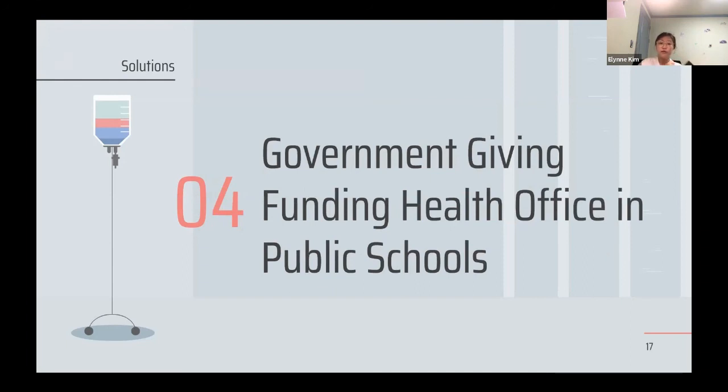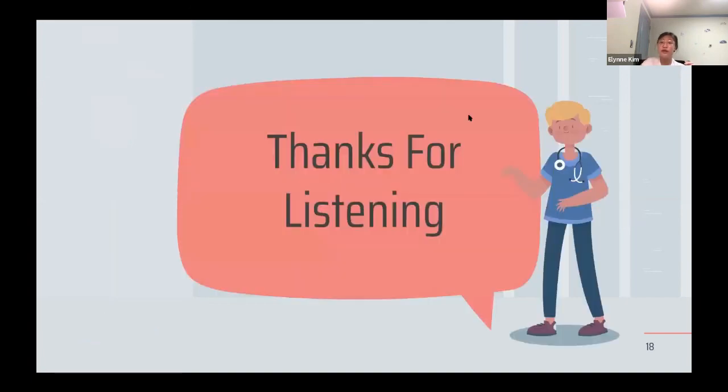Fourthly, the government giving funding to health offices in public schools. In public schools, mainly people in the middle class and the lower class go, which means the health office is most likely going to be accessible to these lower class people. In the current status quo, these health offices are somewhat developed, but I think they can be much more developed so that lower class people can get some treatment and there can be checkups happening from these public health offices in public schools. To conclude, these are the solutions that I provide to the problem of health inequity. And thanks for listening.